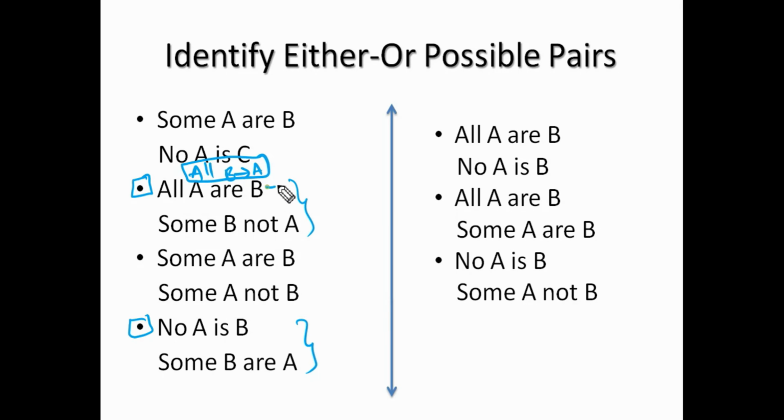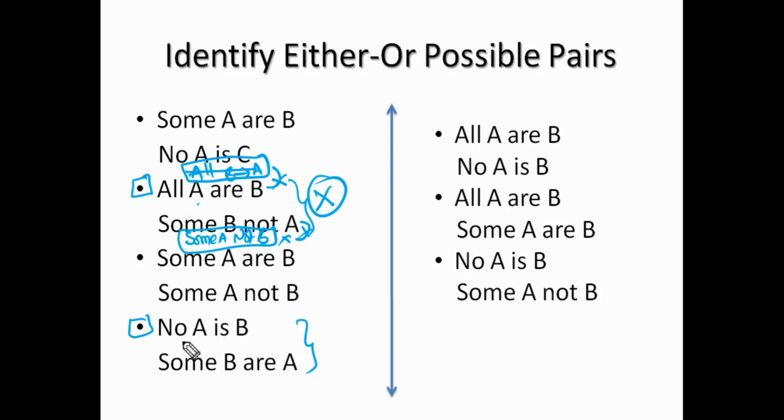No, sir, because these two are not equal. No, okay, it is not possible. If I write this one in place of some B's are not A's, if I write some A's are not B's, sir, it is also not possible because these two statements are also not equal. So that's why they are not in the same order and we cannot place them in an order. That's why these two can never be complementary pairs.